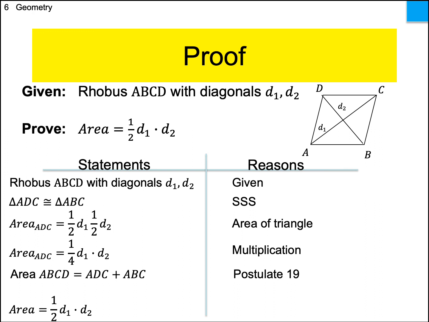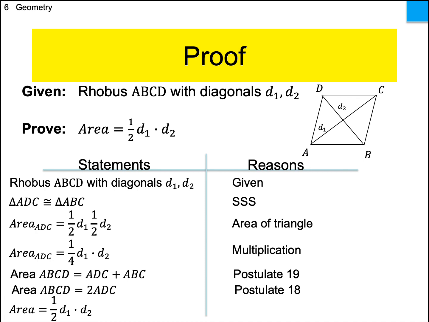Well, in the second step I said that ADC is congruent to ABC, so I can combine those 2 into one. I chose ADC. And that's postulate 18. It says that any 2 congruent figures have congruent areas.